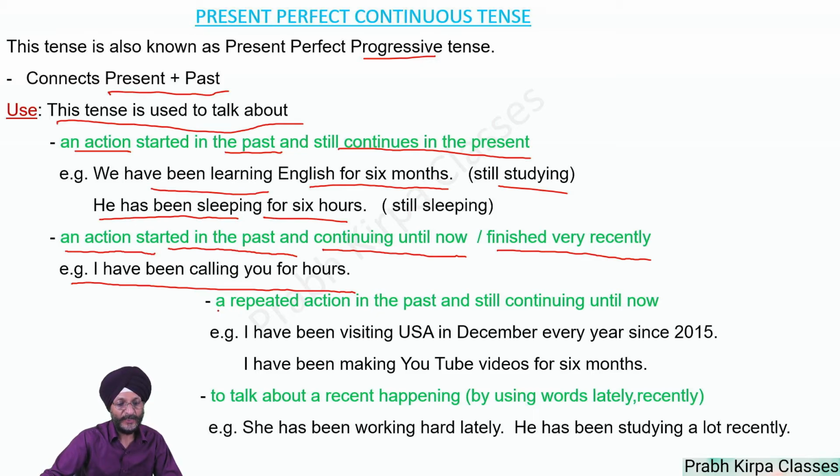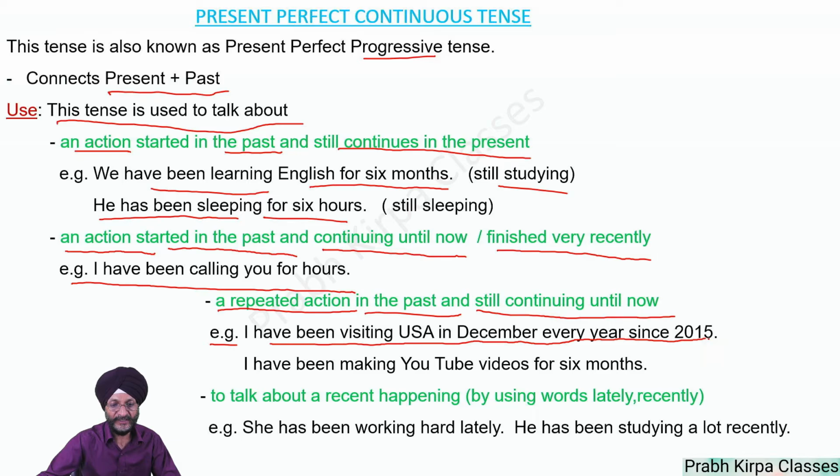This sentence is also used in respect of a repeated action in the past, and this action is still continuing until now. For example, I have been visiting USA in December every year since 2015, and this action is likely to continue in future. Next, I have been making YouTube videos for 6 months.